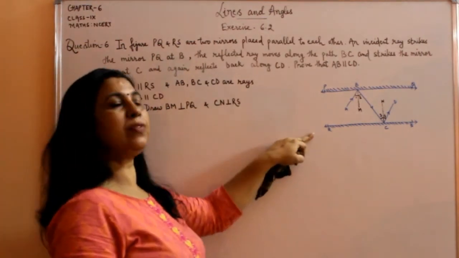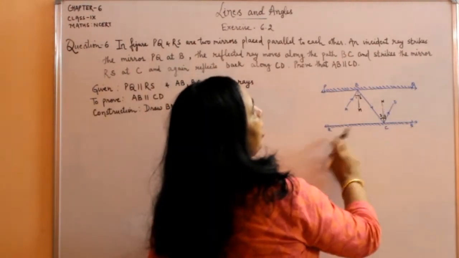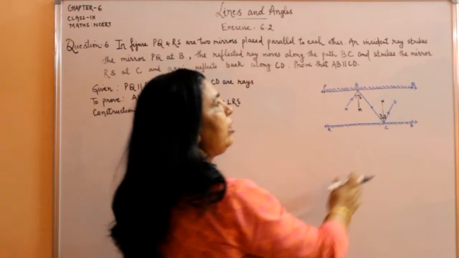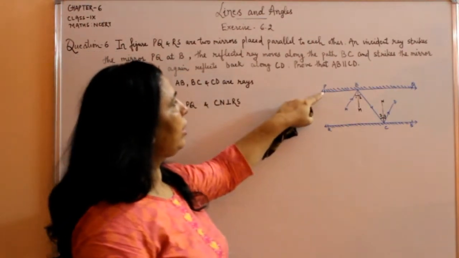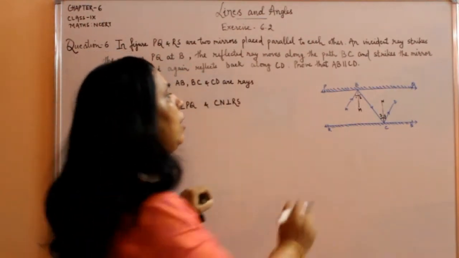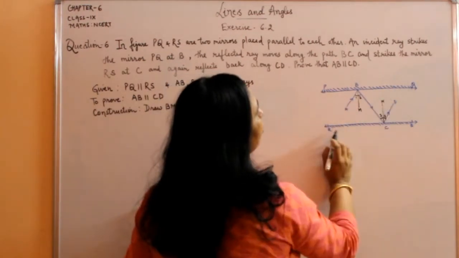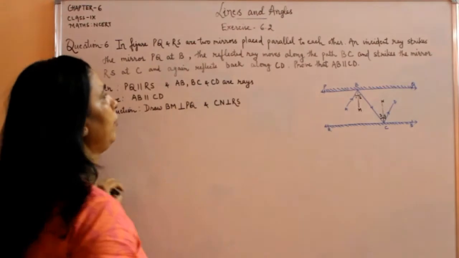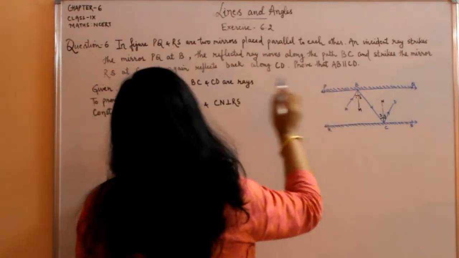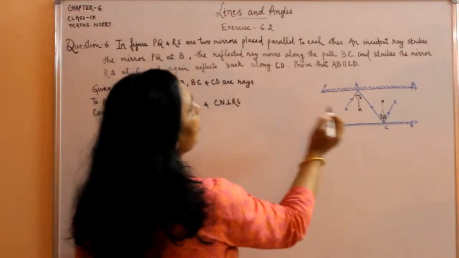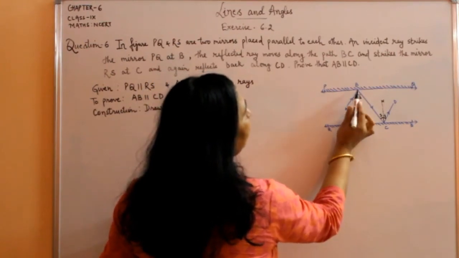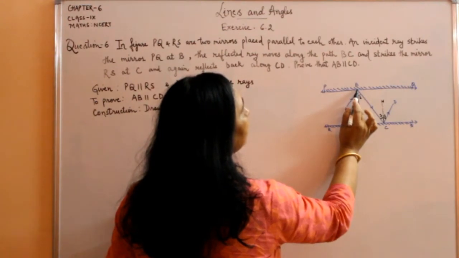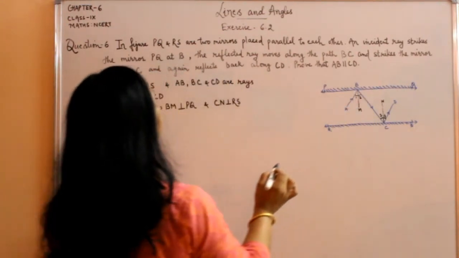If you look at this figure, this PQ and RS, they are two mirrors and they are placed parallel to each other with their reflecting side facing. These slanting lines जो हैं ये show कर रही है कि this is polished mirror को हम ऐसे represent करते हैं. An incident ray strikes the mirror PQ at B. ये जो AB है ये एक incident ray है और ये PQ mirror पर this point B पर incident है.